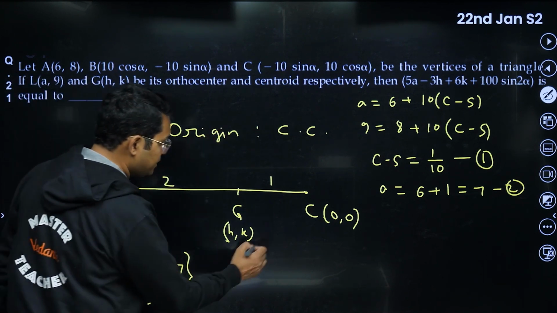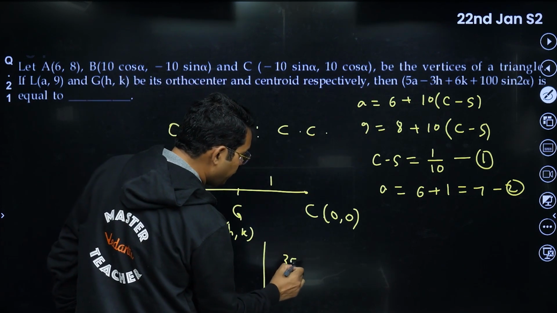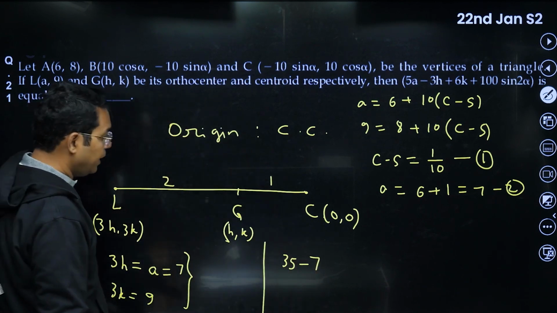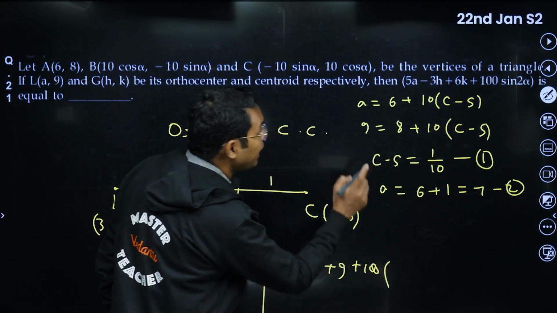So what they are asking is actually 5A, and 5A would be 5 into 7, 35, and minus 3H. Minus 3H is 7, and 6K is 9. Okay, and plus 100 times sine 2 alpha they are asking.